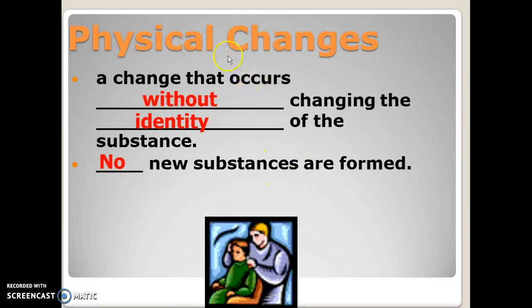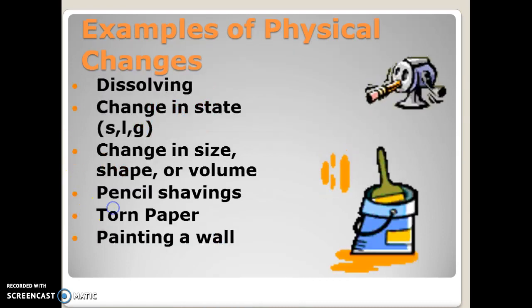And one word that I really want 8th graders to know and use is the word identity. When we do a physical change, the identity of the substance is still the same. So if I tear paper, it's still paper. That identity has not changed at all. So some other examples of physical change, and two that I want to go over, is dissolving.